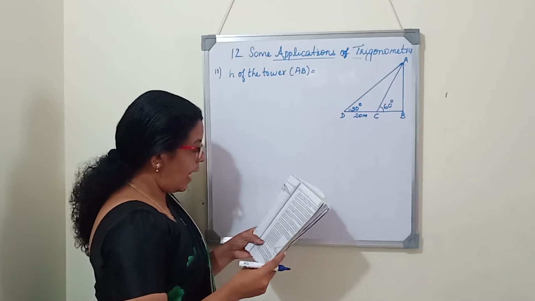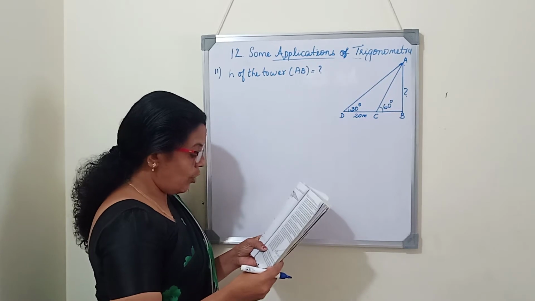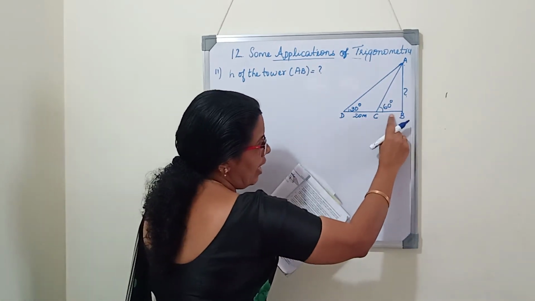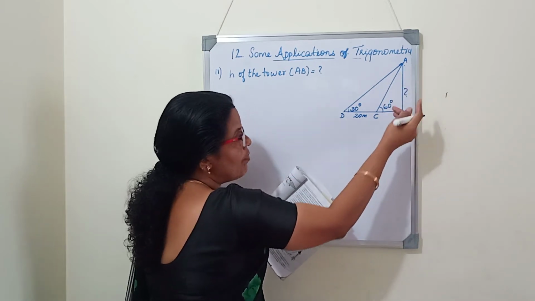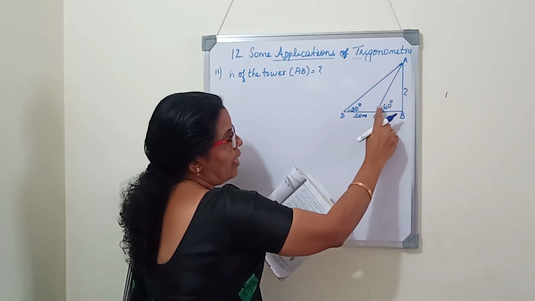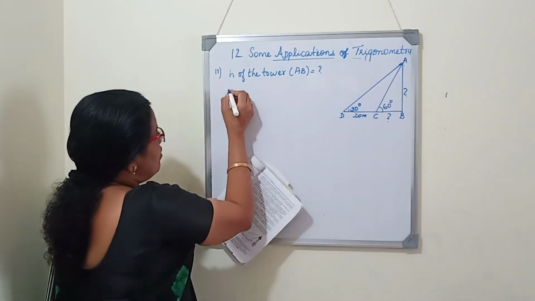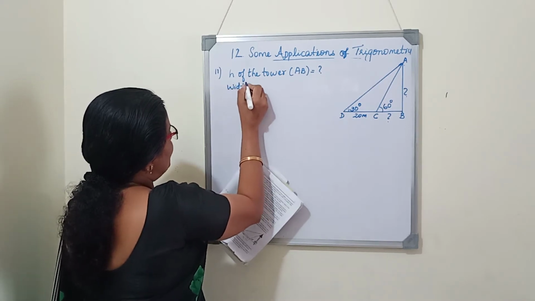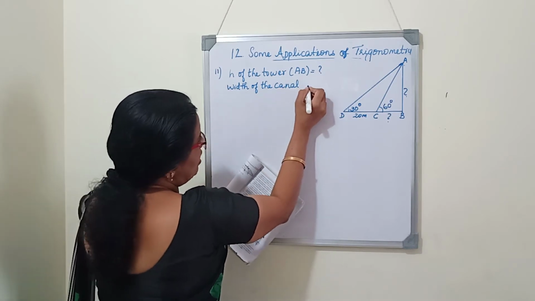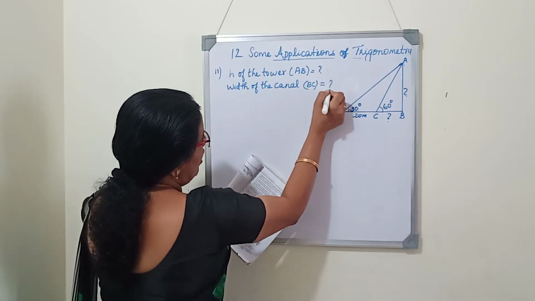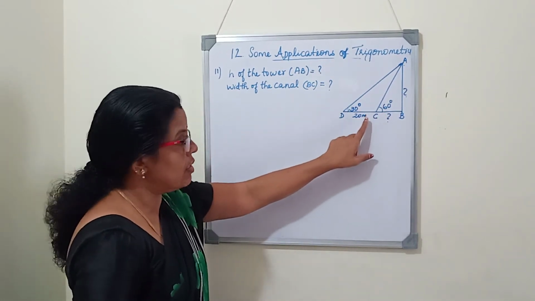We have to find the height of the tower AB and the width of the canal. Which is the width of the canal? This is BC. This is the bank of the canal where the tower is located. On the opposite side of the canal, a person is standing straight and looking at the top. So BC is the width of the canal, and we should find it. That is also a very important question. So there are two angles of elevation, one is 60 degree and one is 30 degree.